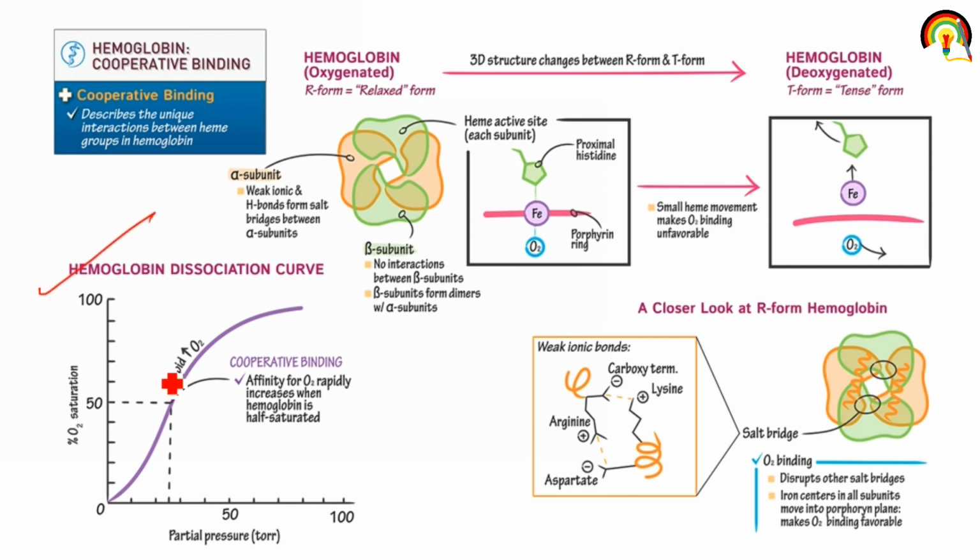This is the hemoglobin dissociation curve, which is sigmoidal, or S shape, because it looks like an S. When we say hemoglobin is in the relaxed form, it means it is oxygenated, bound with oxygen. And when we say it is in the tense form, it means it is combined with carbon dioxide.